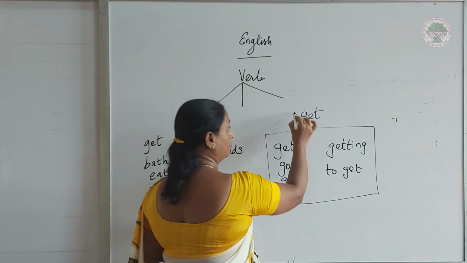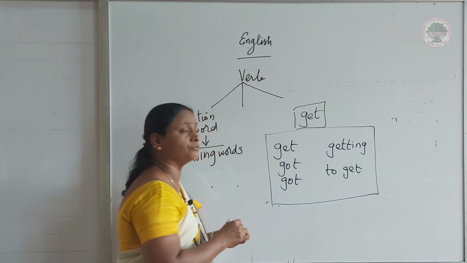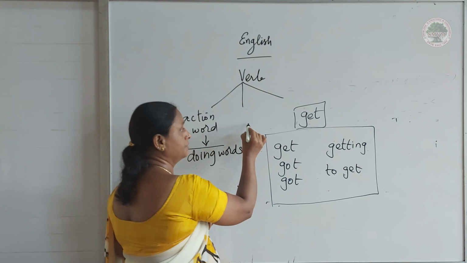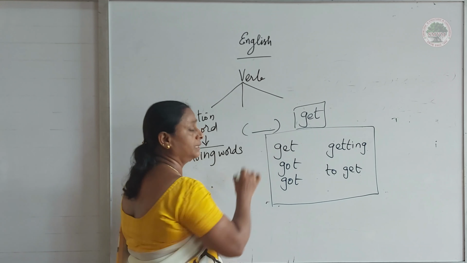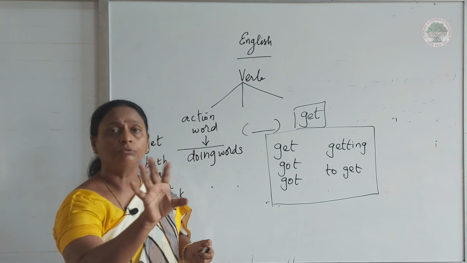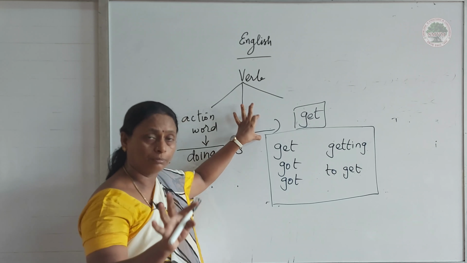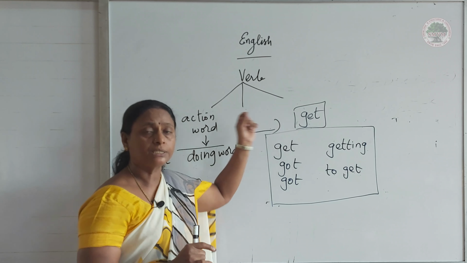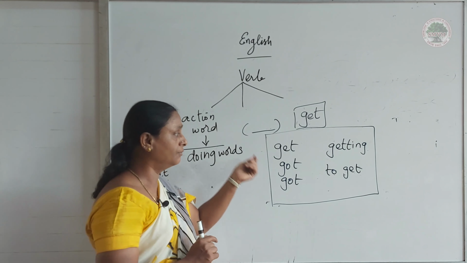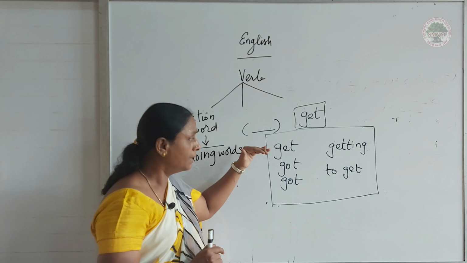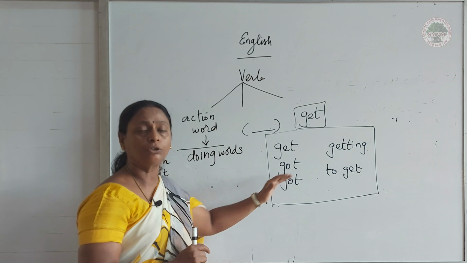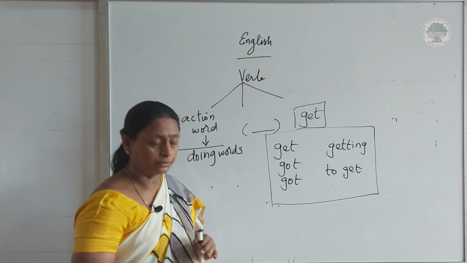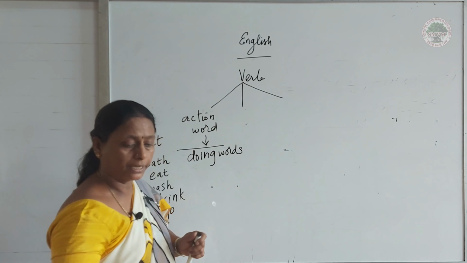So this is the root verb. When they are giving exercises, in the brackets they will give some verbs. What is that verb called? Yes, that is called the root verb. If that is the root verb, after reading the sentence, we have to see whether we have to supply present tense, past tense, perfect or continuous. Understand?